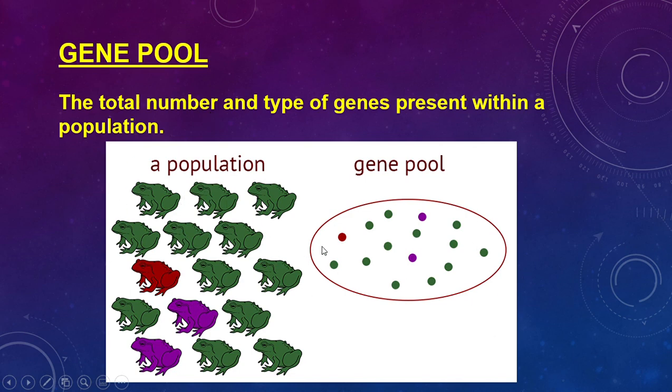Yes, we can tell that within this population, the green color is much more prominent, with the red being the least available. So the chance that you're going to have a red frog is much less because the number of that particular gene is very low. So if we talk about humans, for example, we could say that all the humans on the whole planet, technically, is our gene pool.